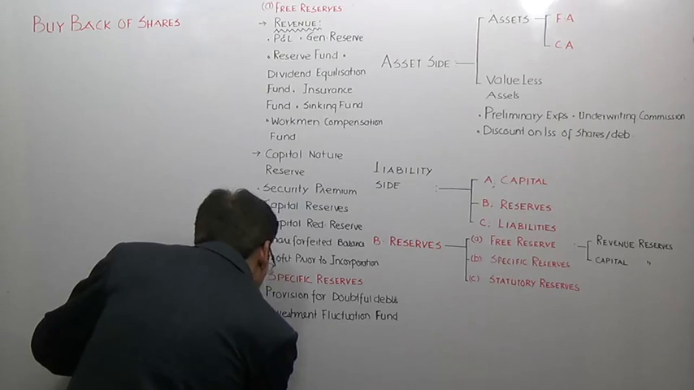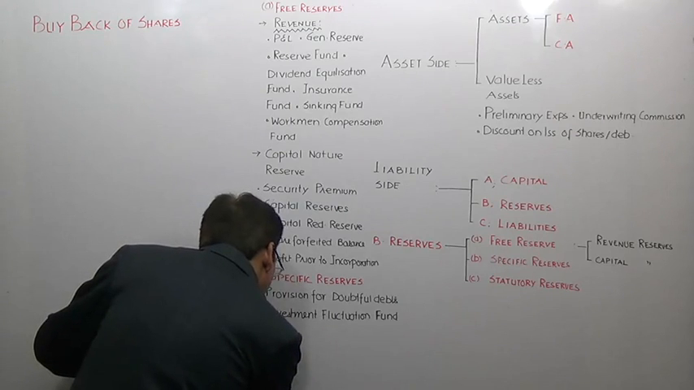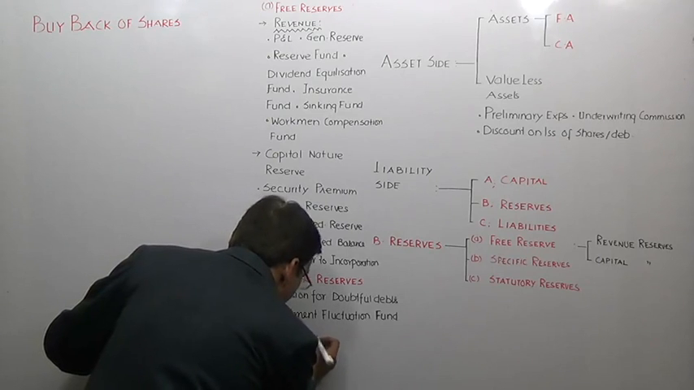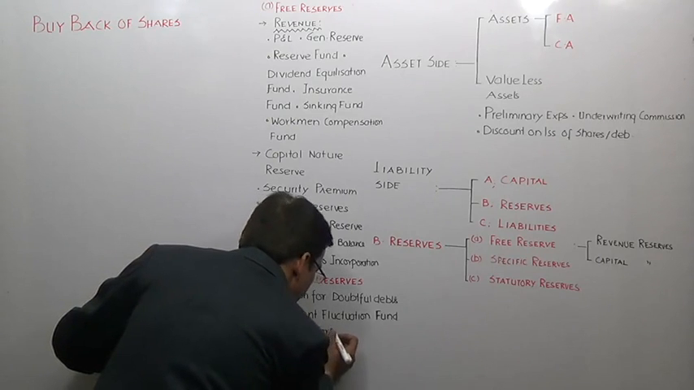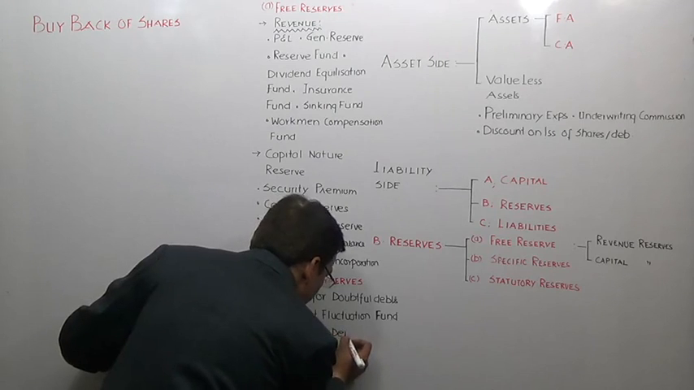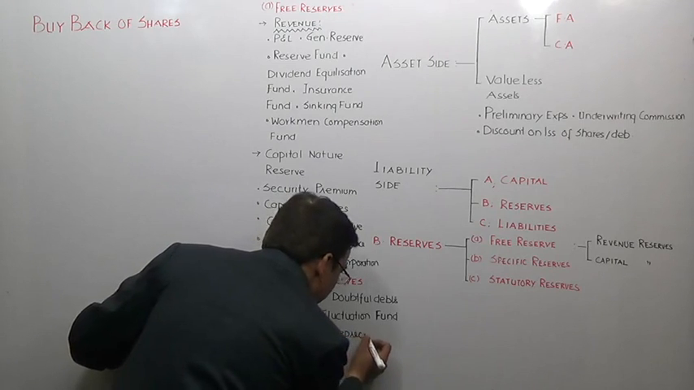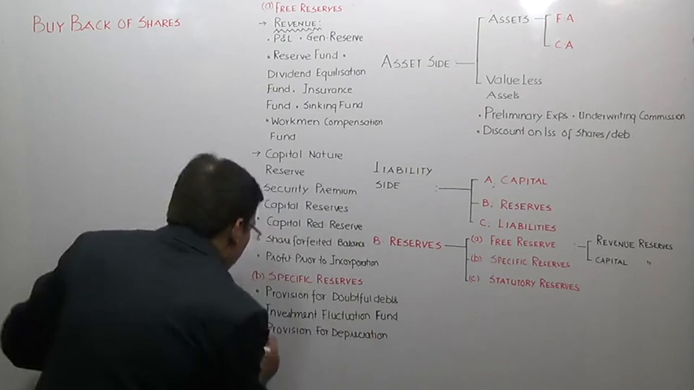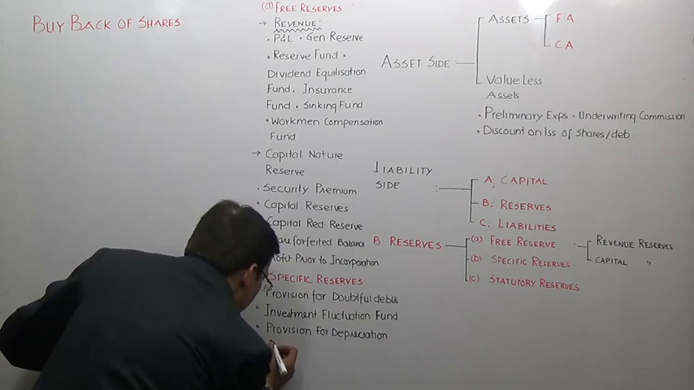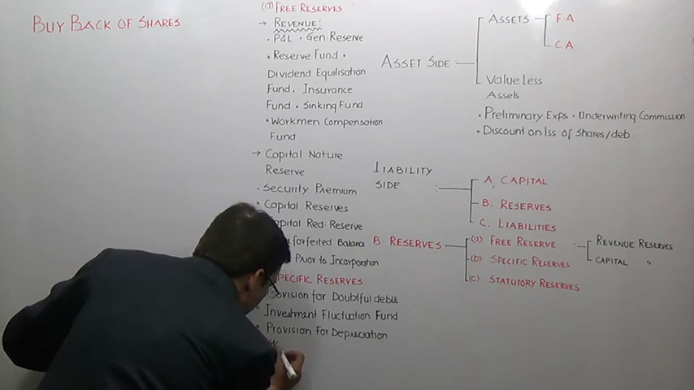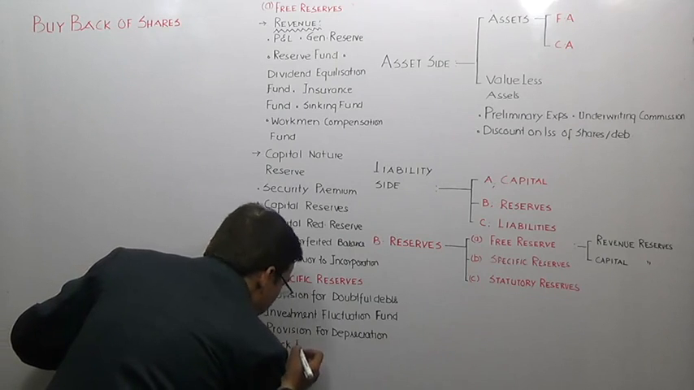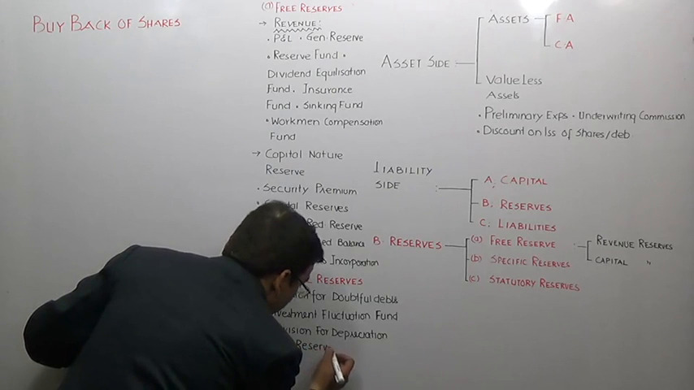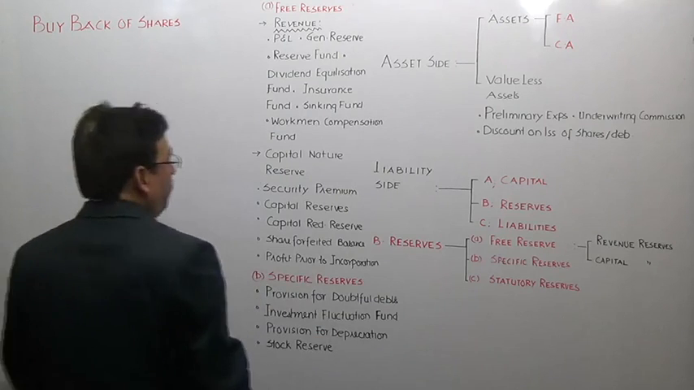Then provision for depreciation. Provision for depreciation is also a specific reserve, correct? Then stock reserve account. Stock reserve. So all these are specific reserves.